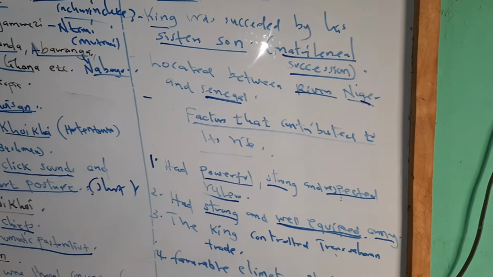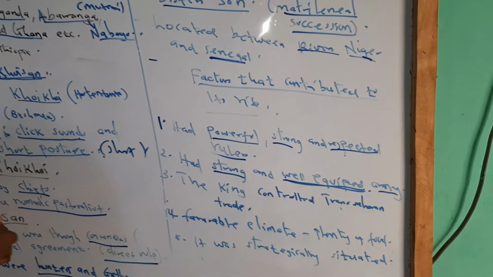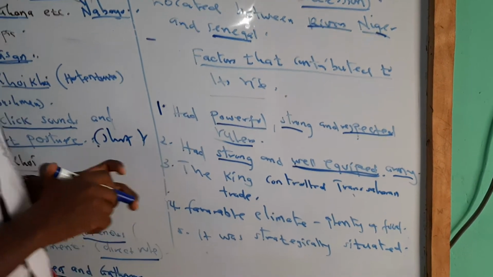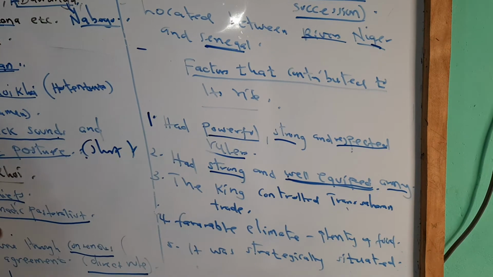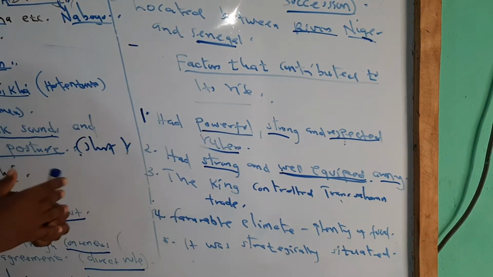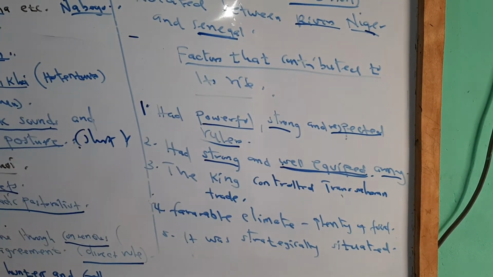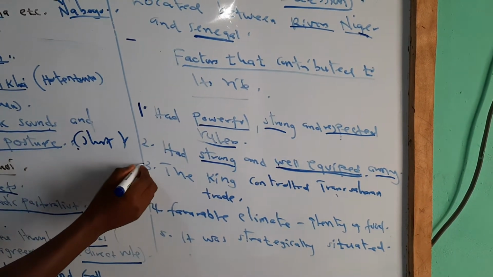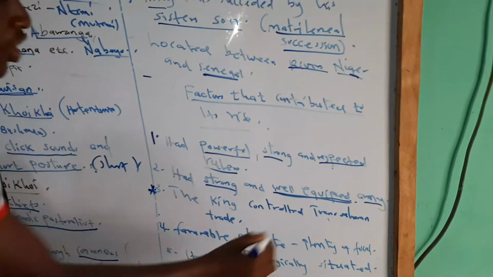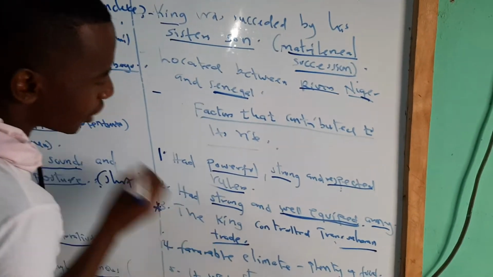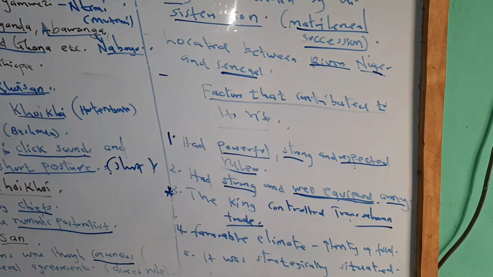Another thing you're supposed to note, which is also a main one, is that the king was the controller of trans-Saharan trade. They traded with the people from the south and north, the Berbers from the north and others from the south. This is one of the main things that made it succeed. The king controlled the trans-Saharan trade.